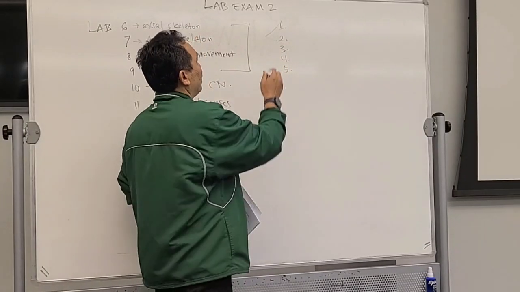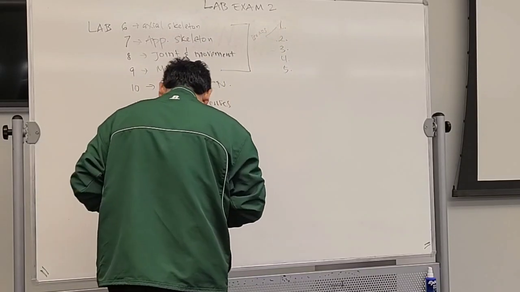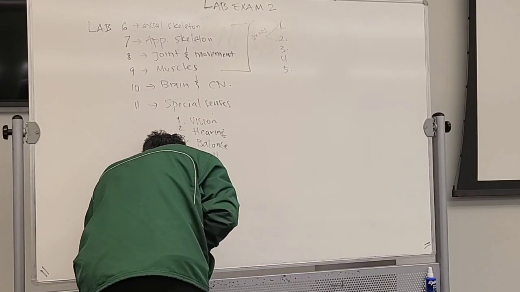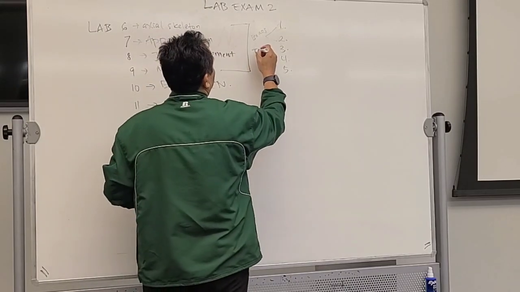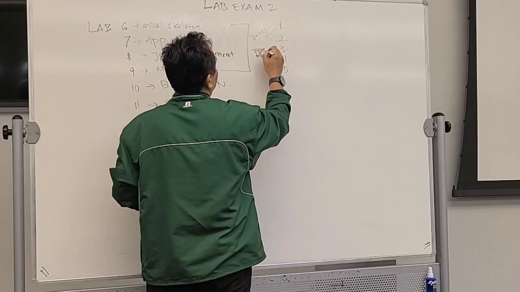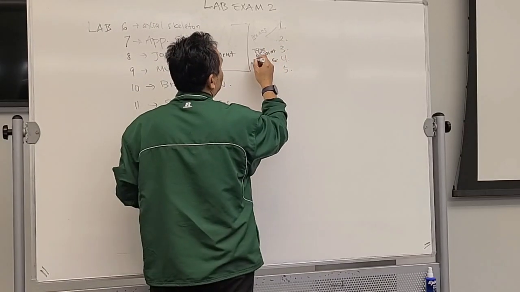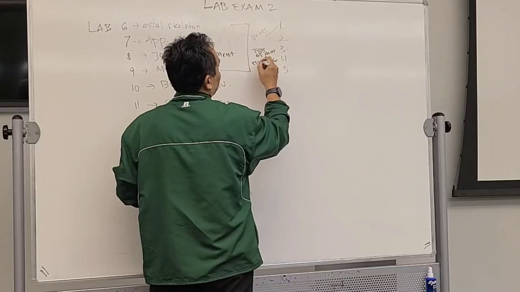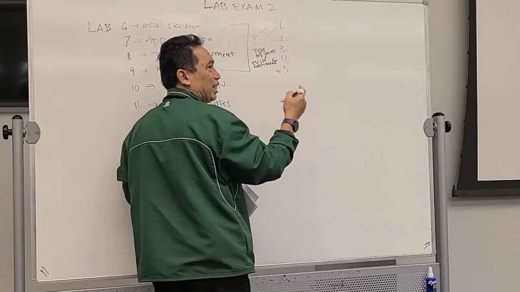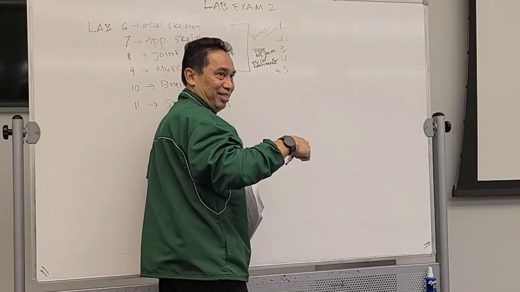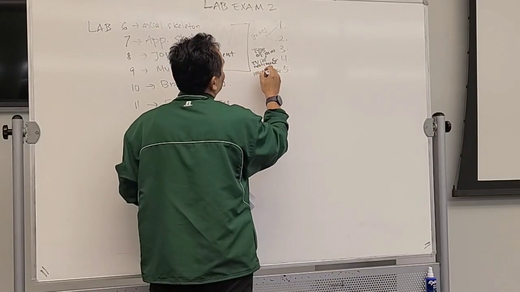Number 4 will ask you the type of movement. And number 5 will ask you the name of the muscle that performs this movement.